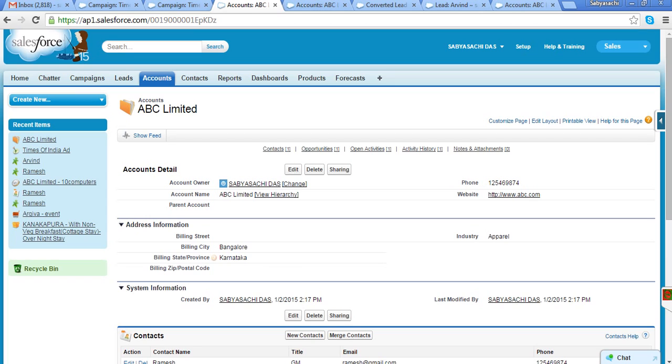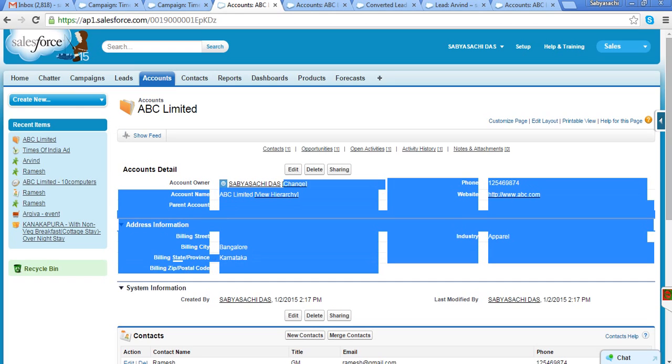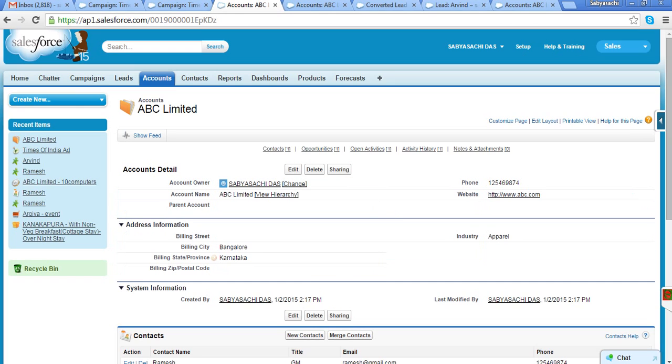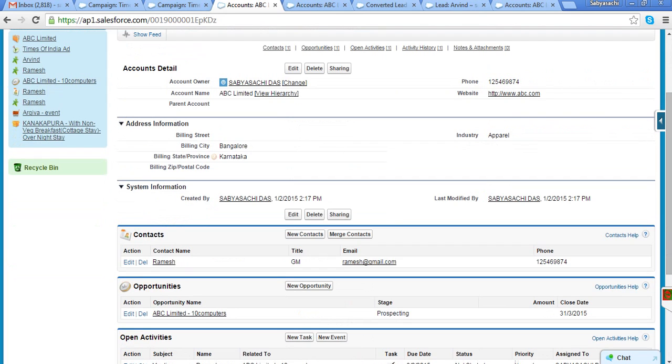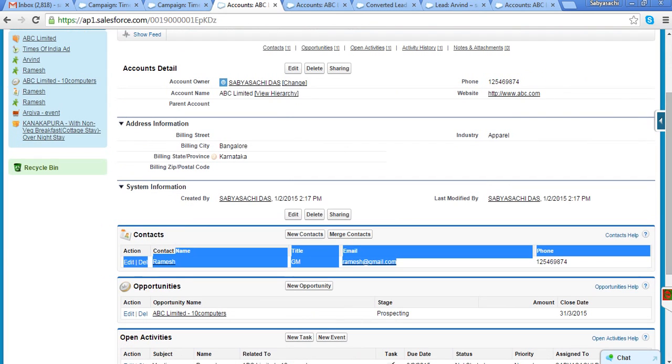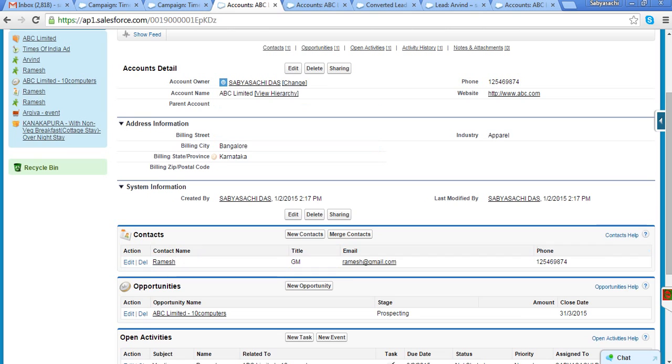So what is an account object? Here we capture all company level information. Now your client may say, sir, I entered the email ID also, the company email ID, and that is not coming here. So we need to tell them, boss, email ID is not company information. Email ID always belongs to a particular contact, so it's contact information. That is why the email ID goes to the contact, not to the company.